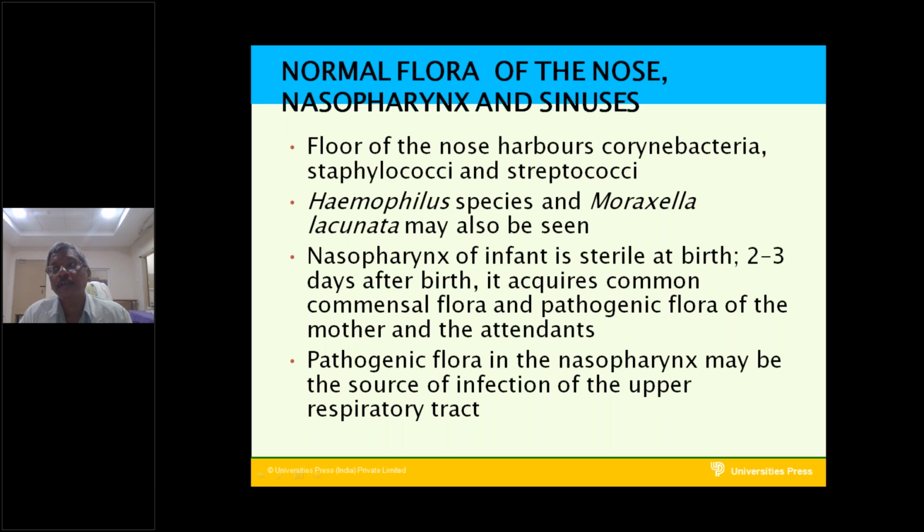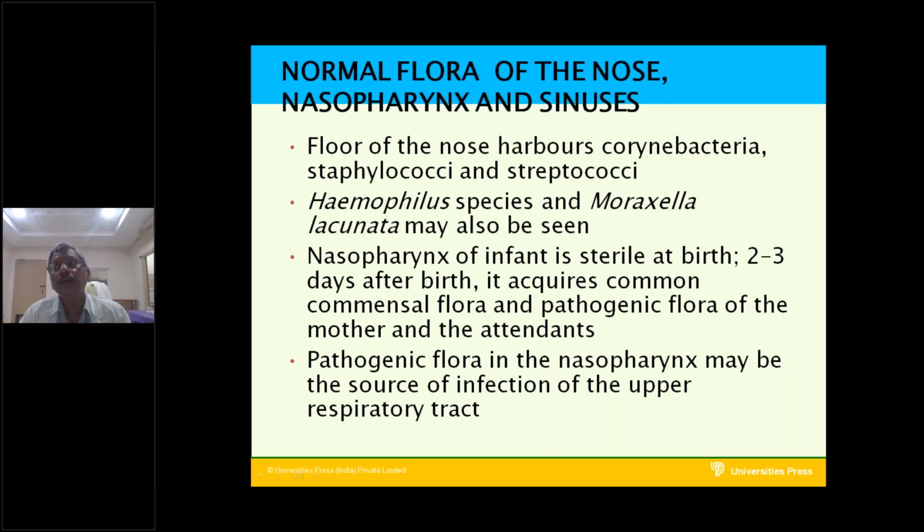Because of the closeness of the mother and attendants, the organisms present in the close relatives will come to the infant nasopharynx.